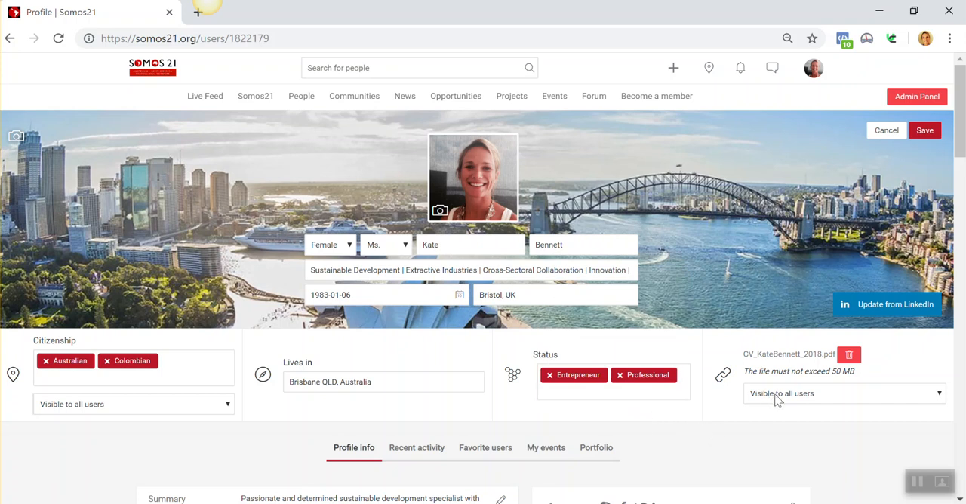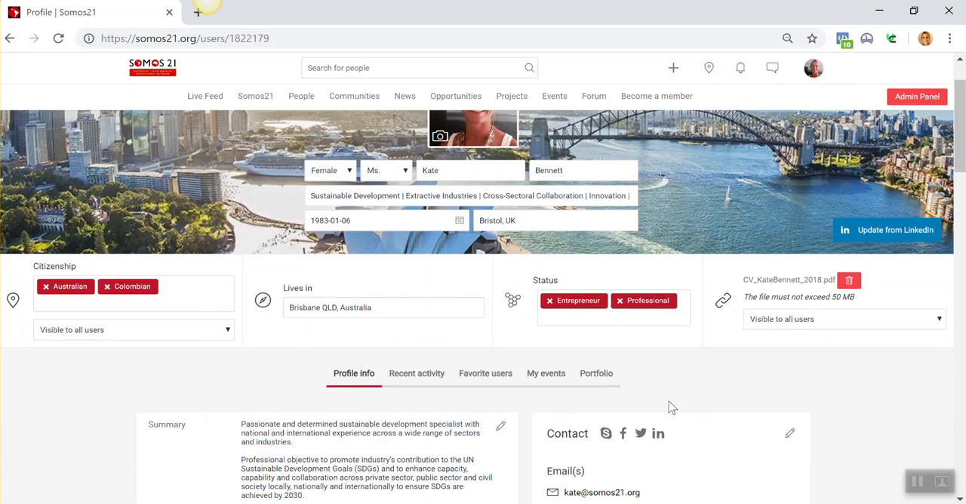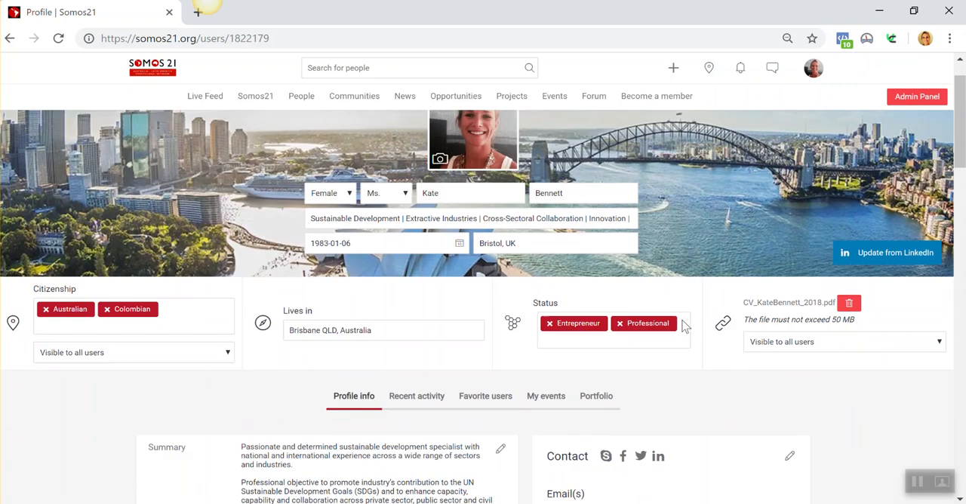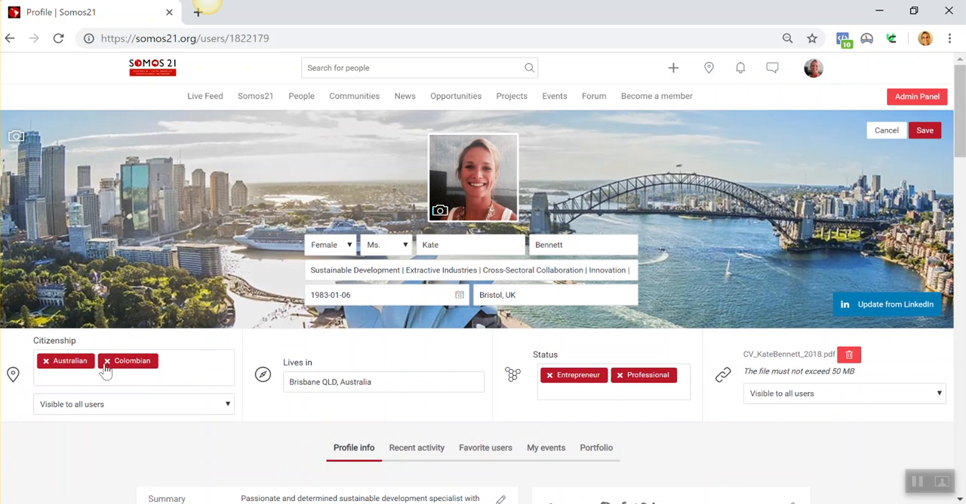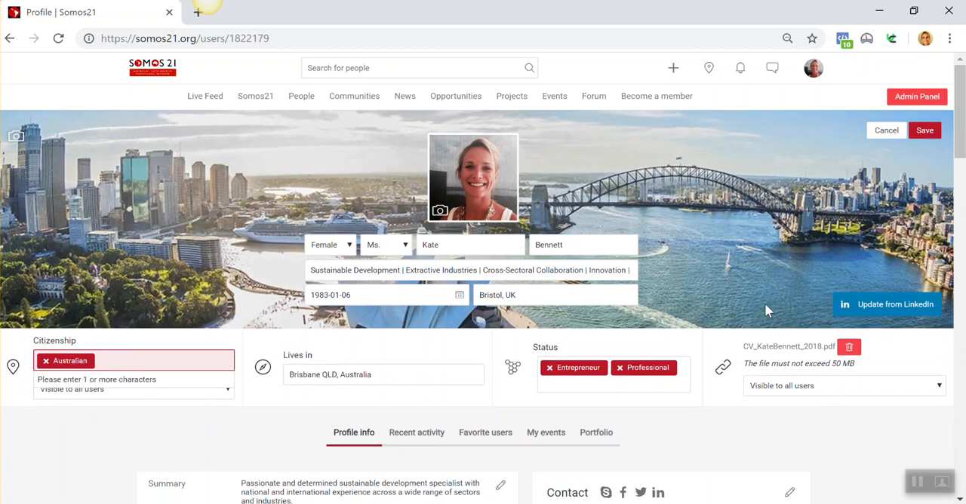If you want to load your CV, again, you can choose whether it's going to be visible to all users, visible to admin only, or just visible to your favorites. That basically ensures that if we get contacted about opportunities or are asked to reach out, we can find your CV easily. So that's the top section. We're just going to save that. I will eradicate myself as a Colombian just momentarily. So, save.